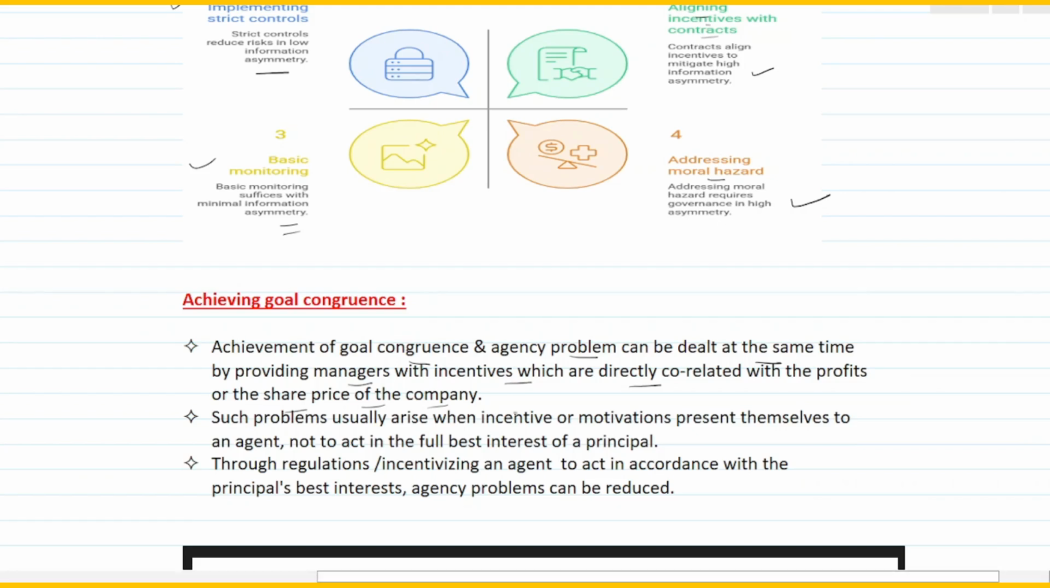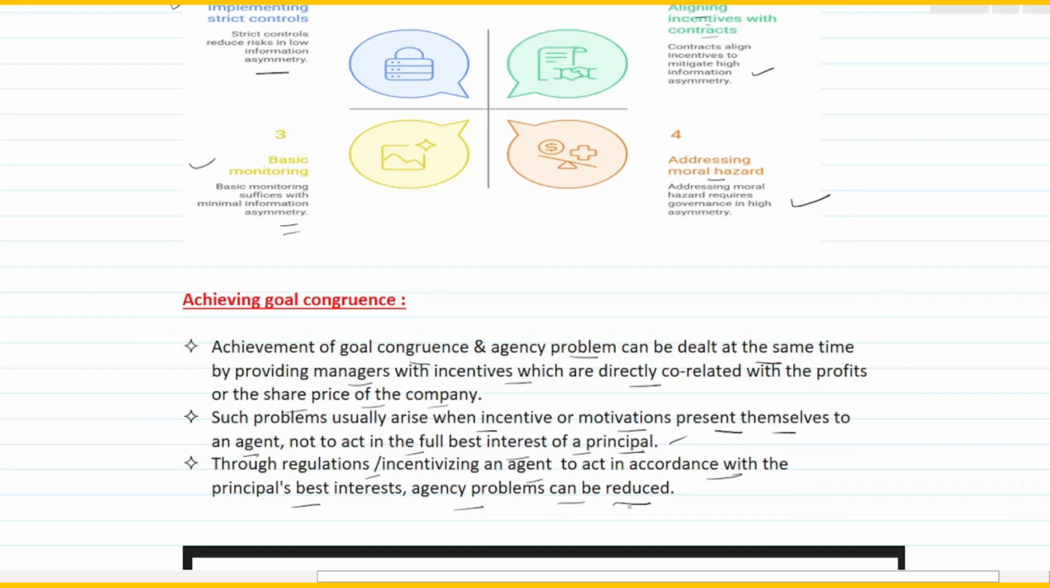What is the second way of achieving goal congruence? Such problems usually arise when incentive or motivation present themselves to an agent not to act in the full best interest of a principal. So basically you should avoid such kind of problems. So you have to ensure that there is a proper incentive or motivation mechanism for the employees. Through regulations or incentivizing an agent to act in accordance with the principal's best interest, agency problems can be reduced.